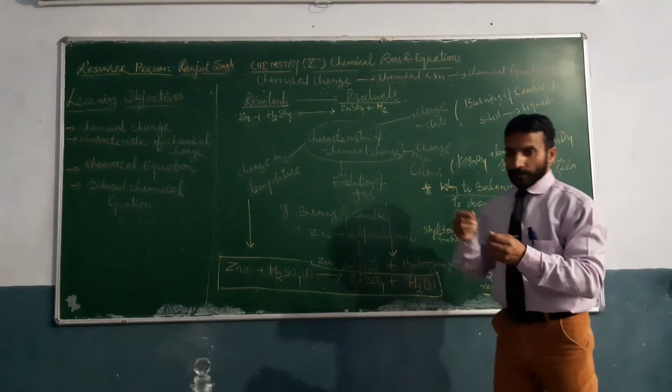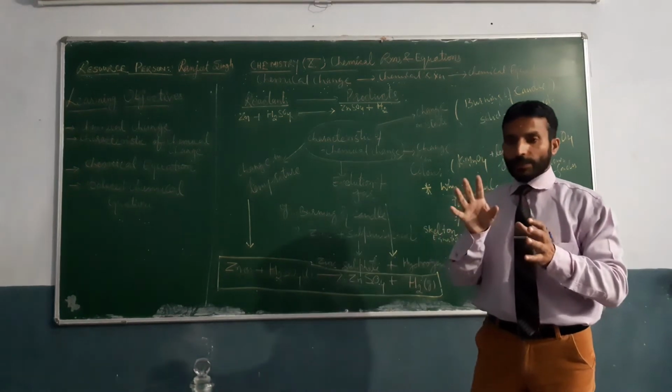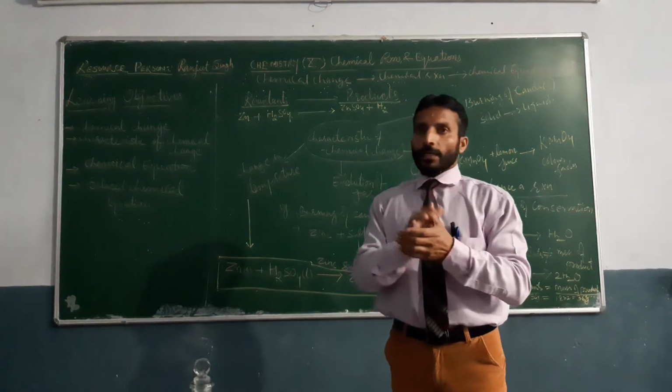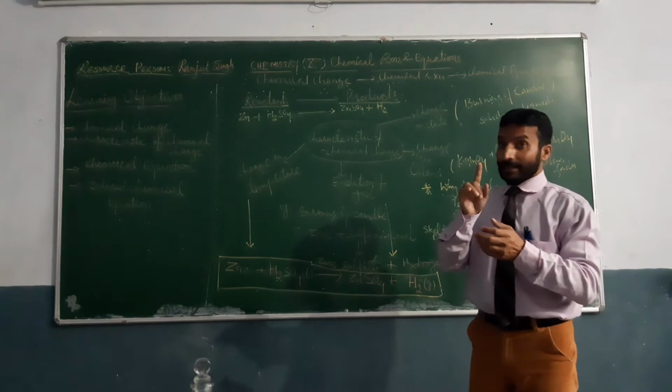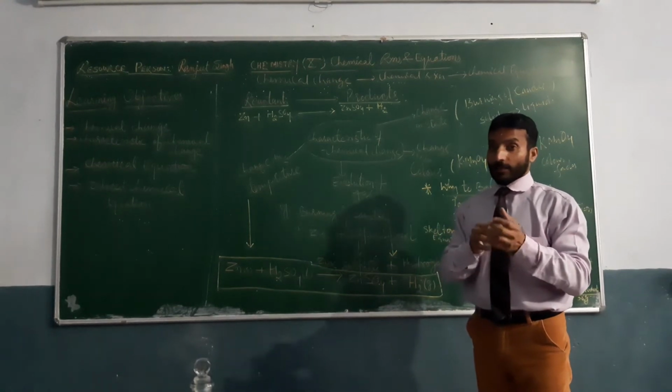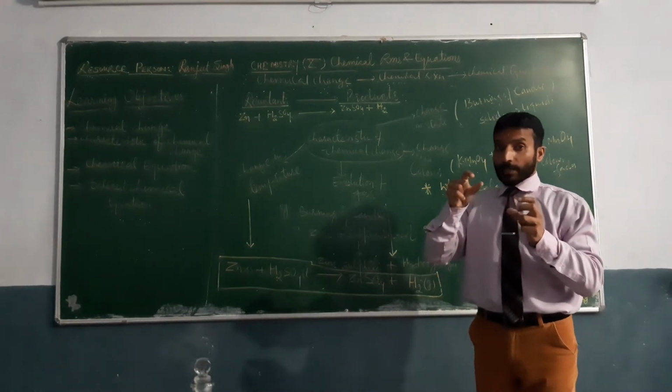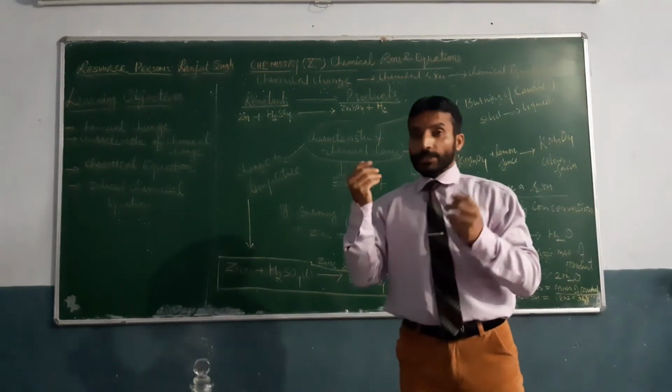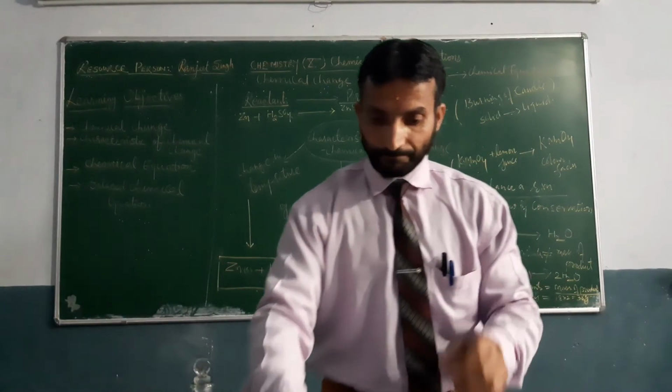And there is one reaction here, the reaction between potassium iodide and lead chloride. We can very easily observe the change in color. I will show you the reaction.